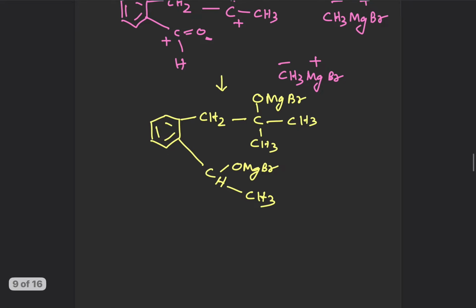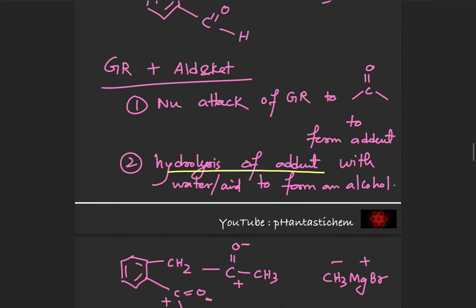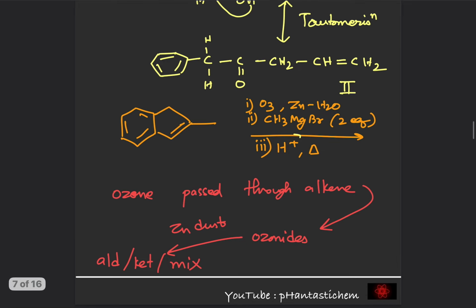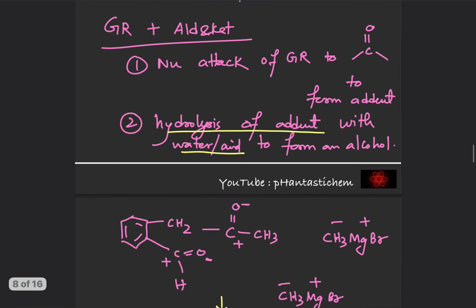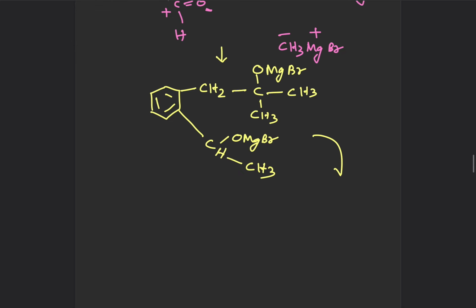And then obviously the next step will be the hydrolysis of the adduct with water or acid. So we have acid in the third sequence. Can you see we have acid available to us? So then we will do hydrolysis using acid. So this will result in the conversion of this OMgBr group into an alcohol.